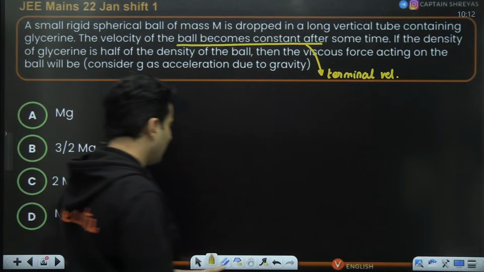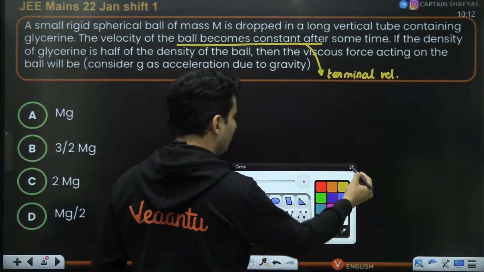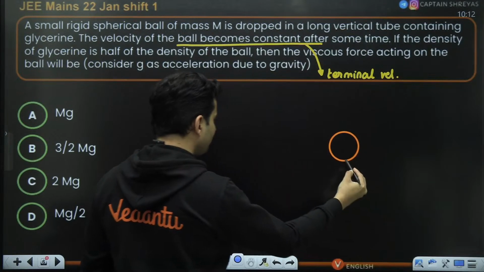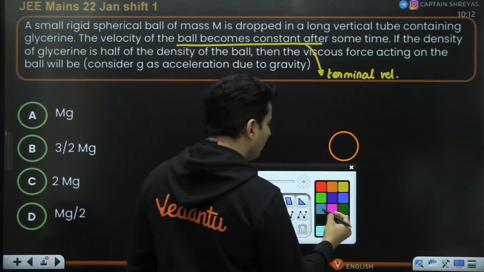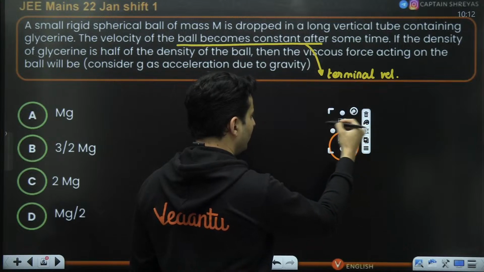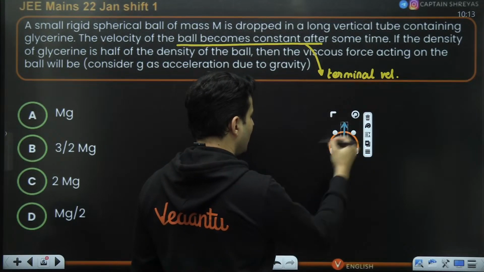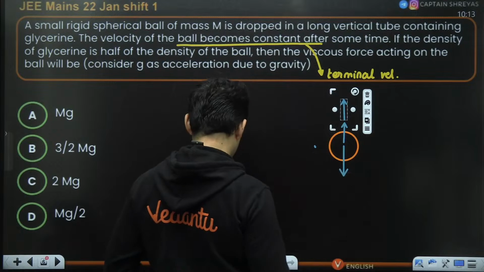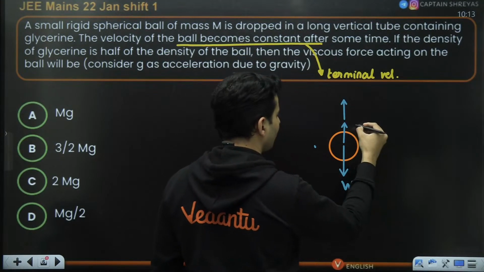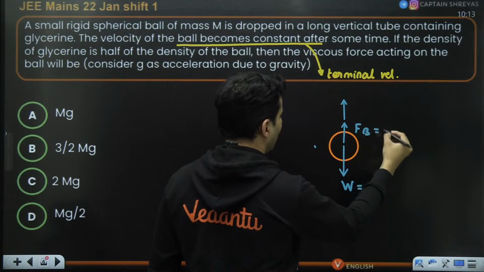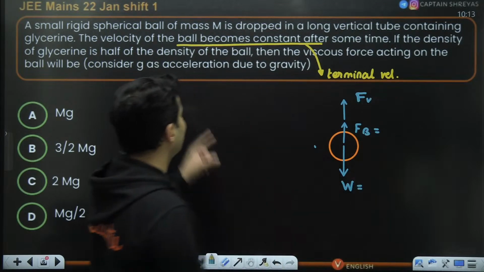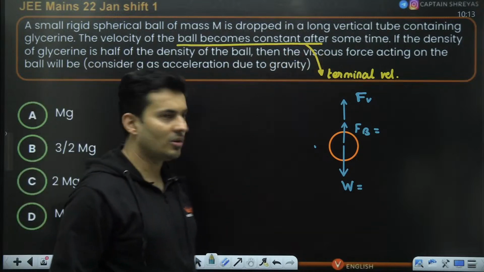If the density is half the density of the liquid, how much will the viscous force be? So the logic behind this particular question, let's say this is our particular ball. There will be multiple forces acting on it. One will be its own weight. Then next will be buoyant force. And of course, you will also have the viscous force. All these three forces will be there. So the weight will be something, then you have the buoyant force, and then you obviously have the force of viscosity. And that is exactly what you have to find. What is the force of viscosity?